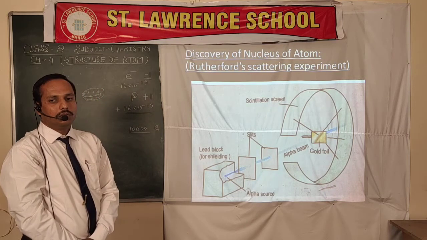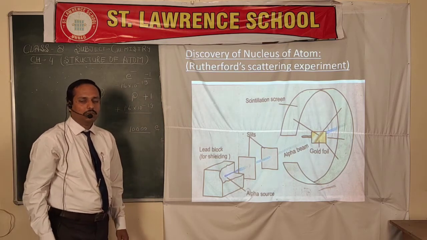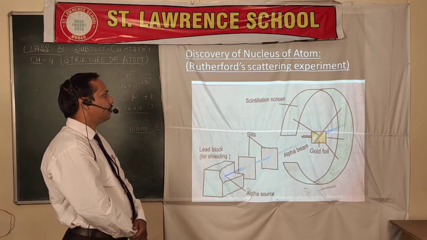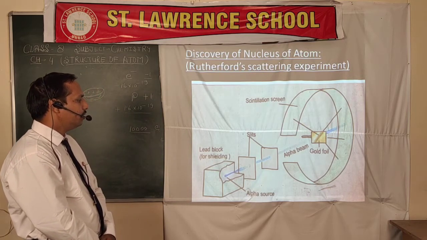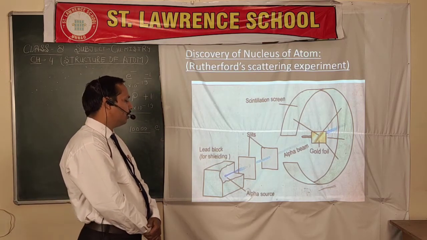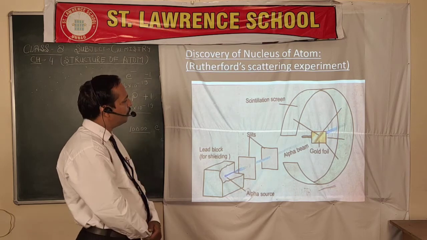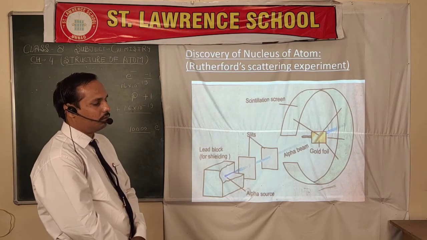Later on, Rutherford discovered the nucleus through his scattering experiment, where he bombarded positively charged alpha particles on a gold foil.